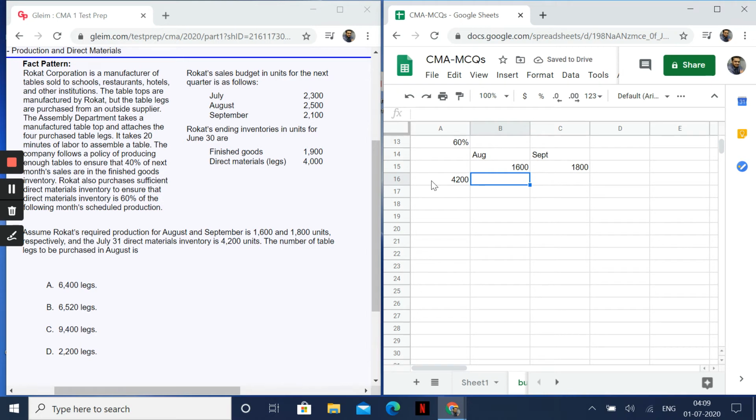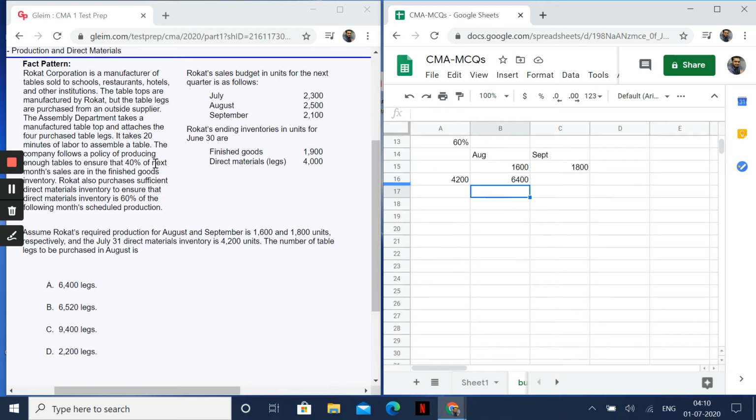Normally, how much is the production in August? 1600. So for 1600, I would require how many legs? It is nothing but 1600 multiplied by 4, because those many legs I would need. But I already have an opening inventory of 4200, which is here. How much is the ending inventory required?